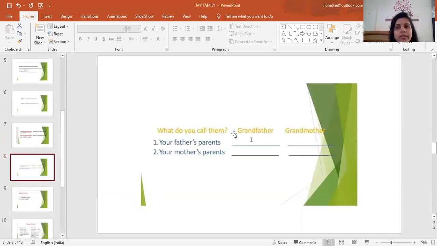What do you call them? Grandfather, grandmother. Okay, what you call them? Your father's parents. If your father's parents, what you call? Your grandfather, dada. What you call your father's mother? Grandmother.